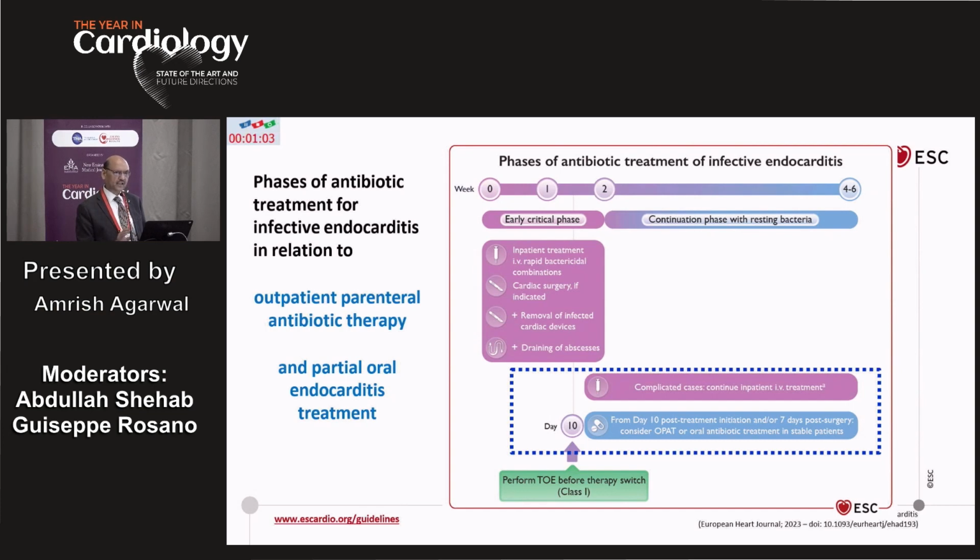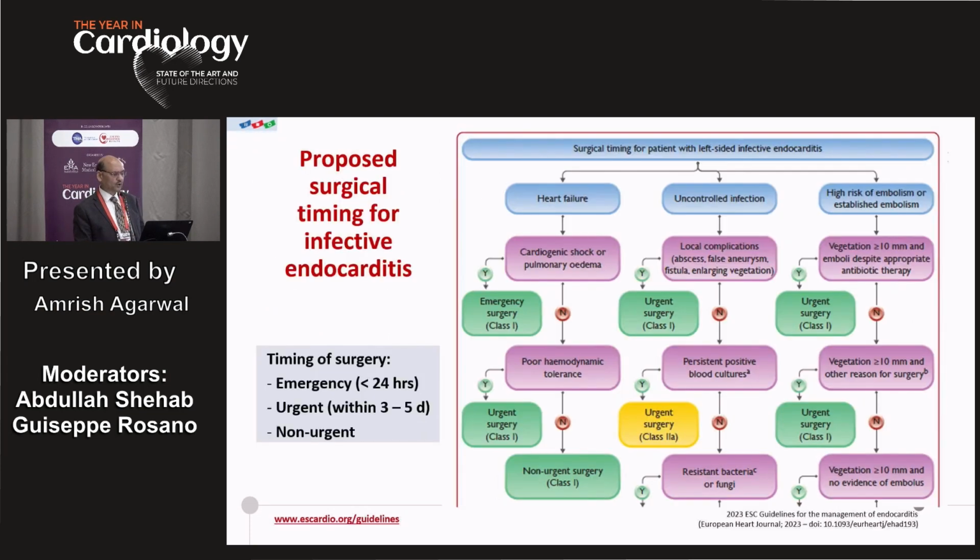And how can you discharge? Typically, after surgery or after the infection has settled, typically on the 10th day, do a transesophageal echocardiography. If the TEE is clear and the patient is afebrile and the indices have come down, they can go home on outpatient parenteral antibiotic therapy, or sometimes you can even think of giving them oral endocarditis treatment. And the last slide, I'm going to show you how to deal with the patient with surgery.